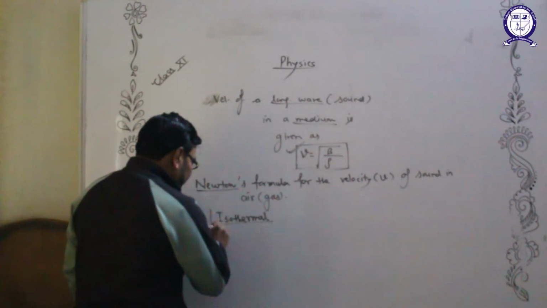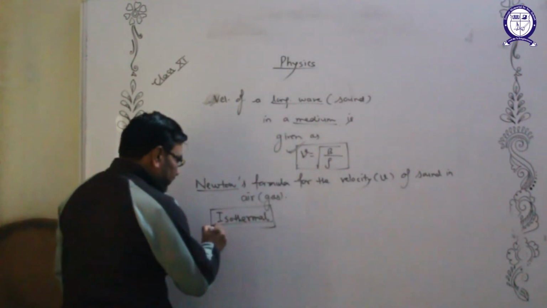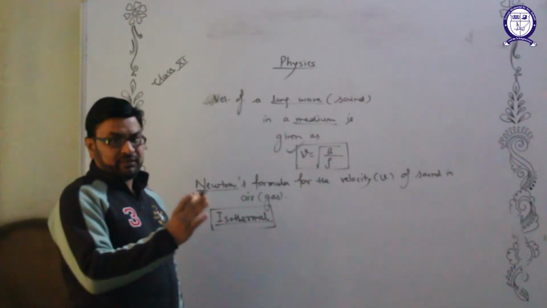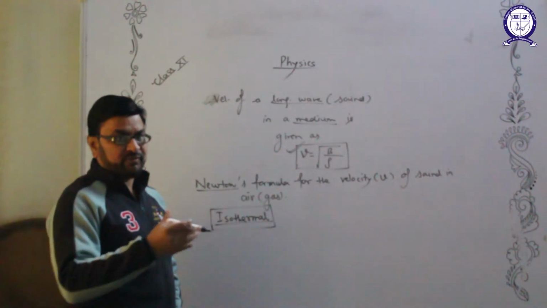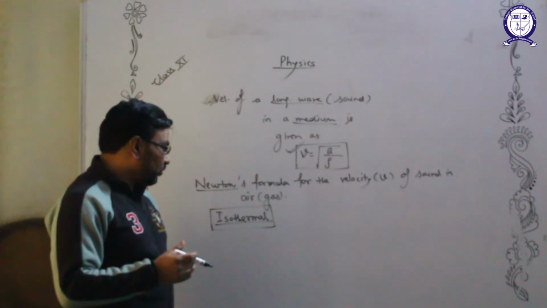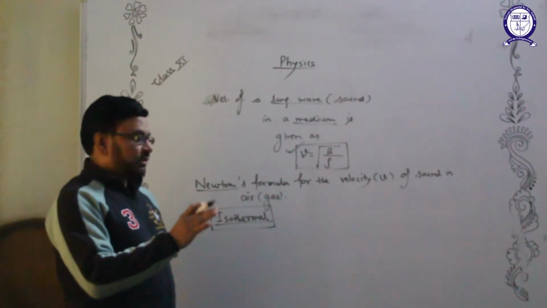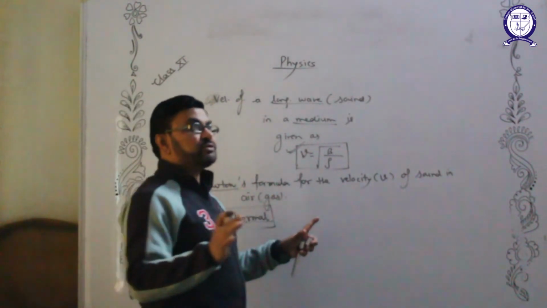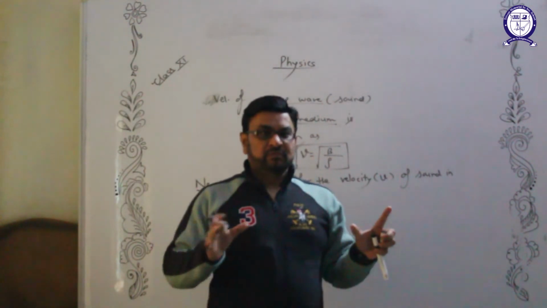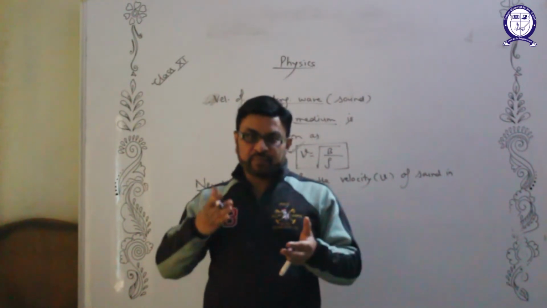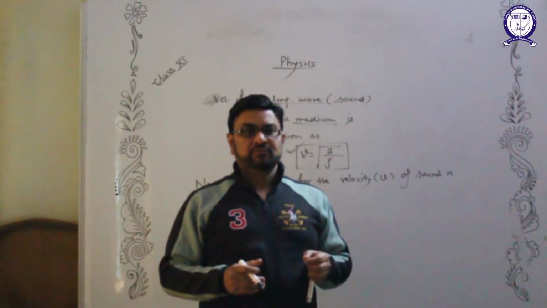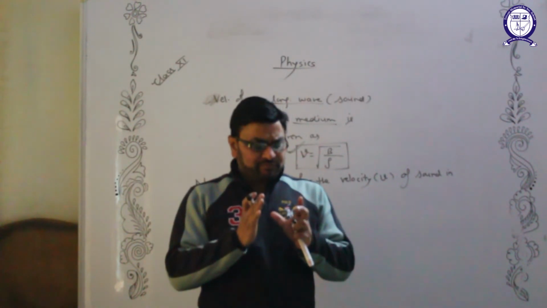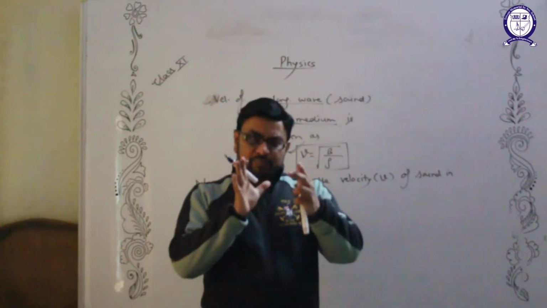An idea came into his mind that propagation of sound in air is isothermal. So whether his assumption was right or wrong, very soon we'll be able to know this. But according to him, it was supposed that propagation of sound is isothermal. Suppose I am producing sound in this room, and the sound passes through air and reaches the device, and it will be reaching you also. So we need to know the bulk modulus of air.